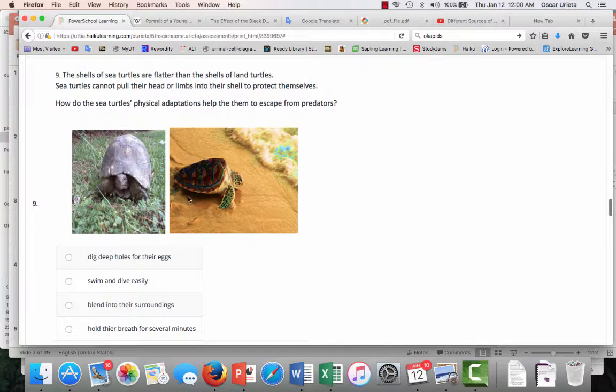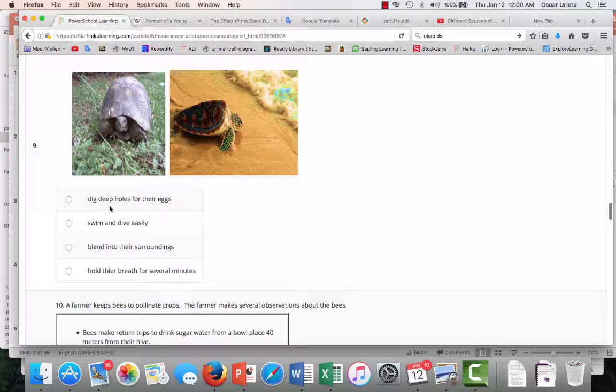Question number 9. The shells of sea turtles are flatter than the shells of land turtles. Sea turtles cannot pull their head or limbs into their shell to protect themselves. How do the sea turtles' physical adaptations help them to escape from predators?